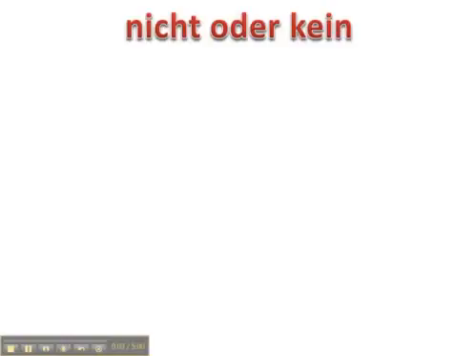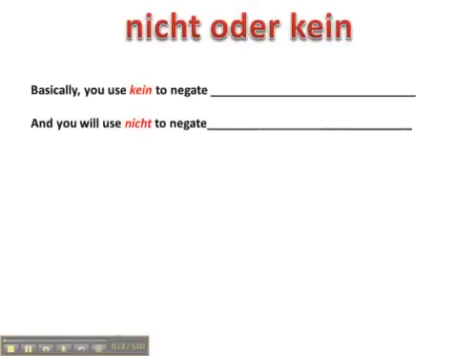Heute werden wir reden über nicht oder kein. In other words, how to negate in German and what's the difference between nicht and kein. So basically, you use kein to negate nouns, and you use nicht to negate basically everything else: adjectives, adverbs, verbs.